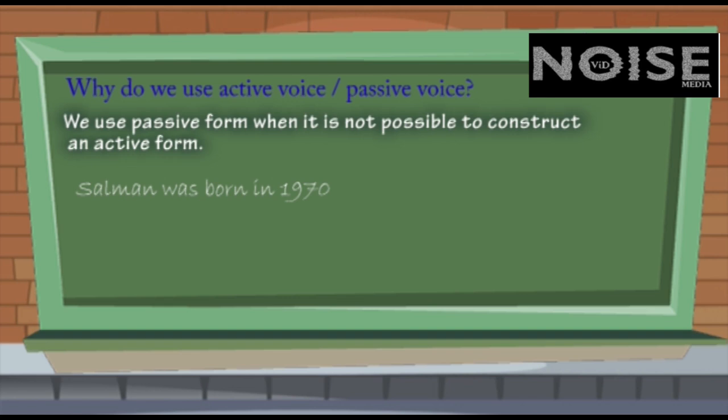And sometimes it is not possible to use a passive form. In such situations, the active form is used. For example, the above sentence Salman 1970 में पैदा हुआ cannot be said in the passive form in Urdu language. You may find such sentences in English too.